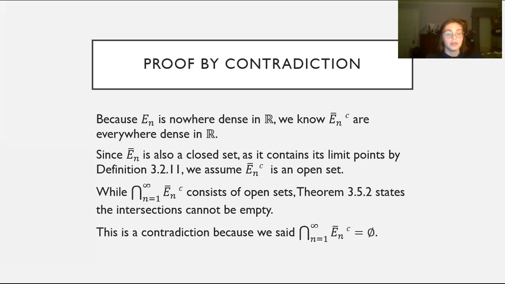Because E sub n is nowhere dense in the reals, we know that the complement of E bar sub n is everywhere dense in the reals. And since E bar sub n is a closed set, because it contains its limit points, and we use definition 3.2.11 to know this, we can assume that the complement of E bar sub n is an open set. So while the intersection of the complements of E bar sub n consists of open dense sets, theorem 3.5.2 states that the intersection cannot be empty. But earlier, we just said that the intersection of the complements of E bar sub n is empty. So here's the contradiction we came to.